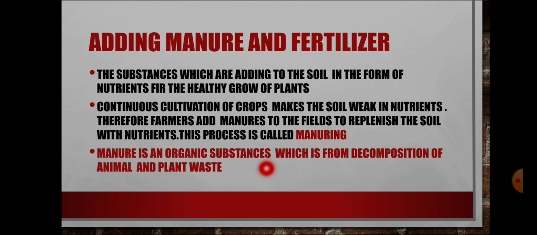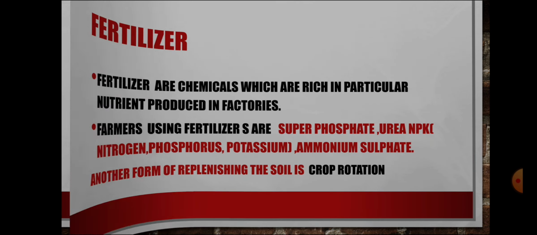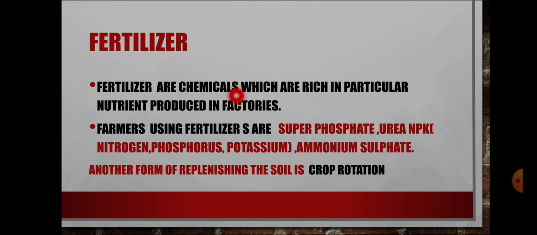Manure is an organic substance which comes from the decomposition of animal and plant waste. Fertilizers are chemicals which are rich in a particular nutrient and produced in factories. Fertilizers farmers use are superphosphate, urea, NPK, that is nitrogen, phosphorus, potassium, and ammonium sulfate. These four are the fertilizers farmers use.